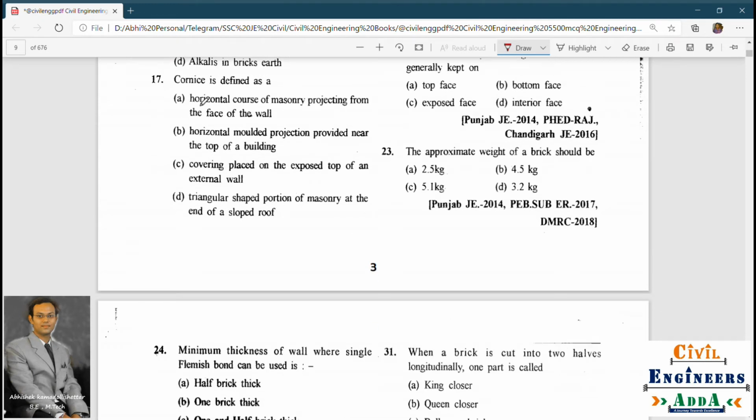Cornice is defined as: a horizontal course of masonry projecting from the face of the wall, a horizontal molded projection provided near the top of the building, a covering placed on the exposed top of an external wall, or the triangular shaped portion of masonry at the end of the sloped roof. So the answer is horizontal molded projection provided near the top of the building. Okay, yes. Next question.